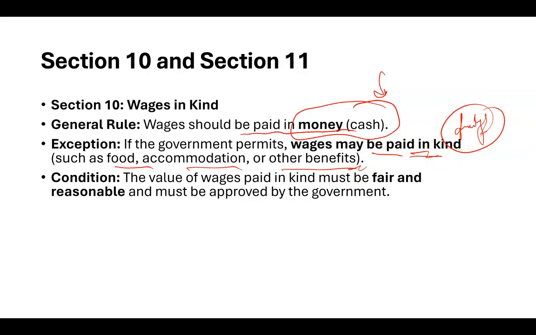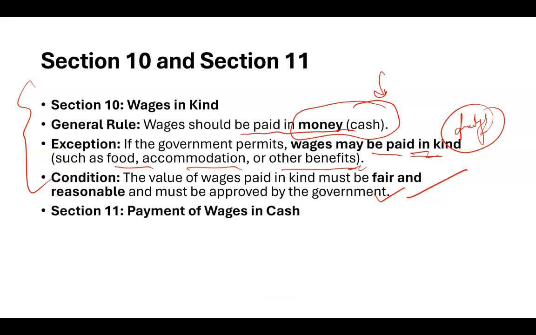And then conditions. It's very important that the wages should be fair, right? It should be reasonable. So every job has different conditions. So based on that working condition, the government ensures that every worker should get a fair and reasonable amount of money based on the conditions in which they are working, approved by the government. Okay. So section 10 is all about wages in kind.